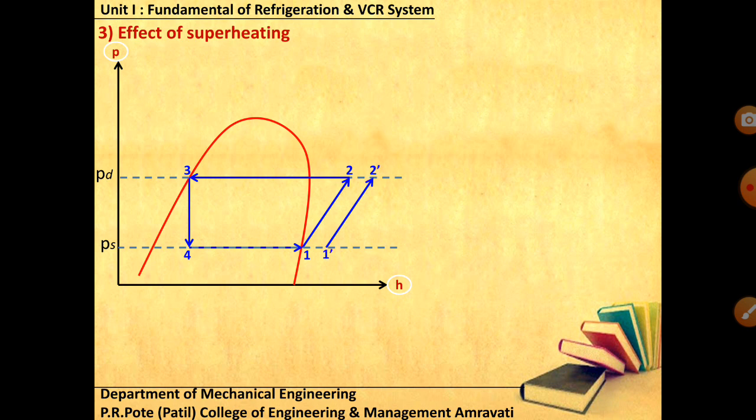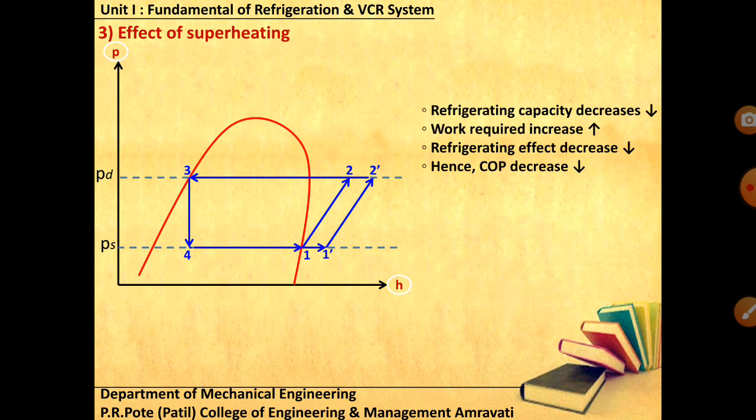Now compression is superheated type, 1' to 2'. The rest would be as it is, with no change: 1' to 2', 2' to 3, 3 to 4, and 4 to 1'. But when you do this, the refrigerating capacity again decreases. Compression work would be increased, refrigerating effect would be decreased, and ultimately the COP also decreases here.